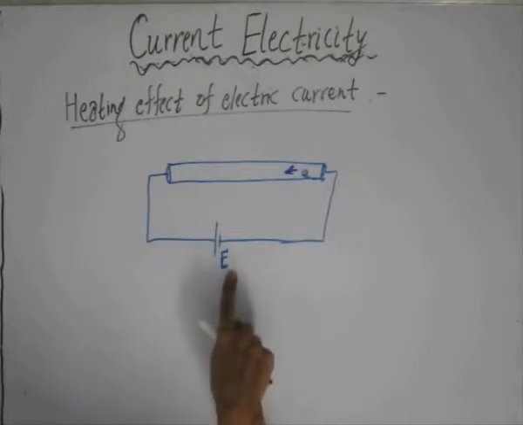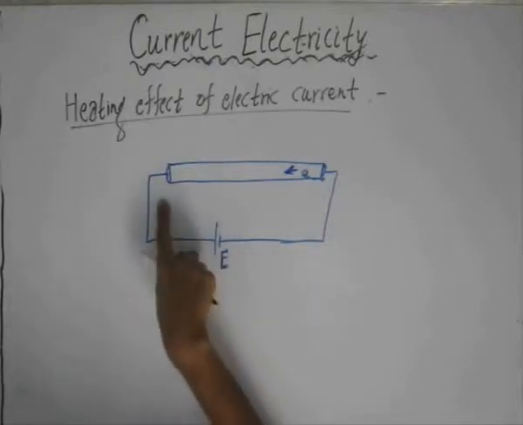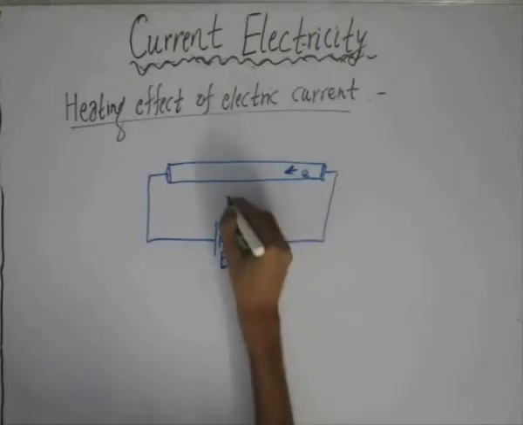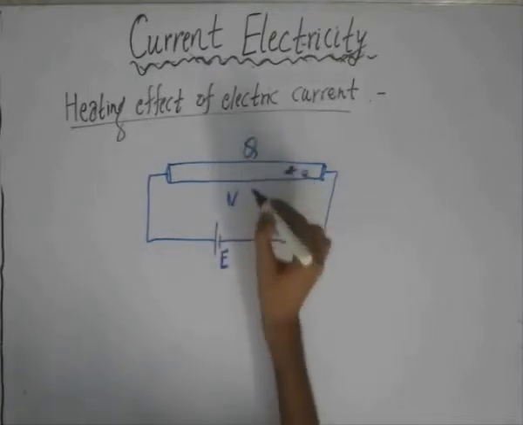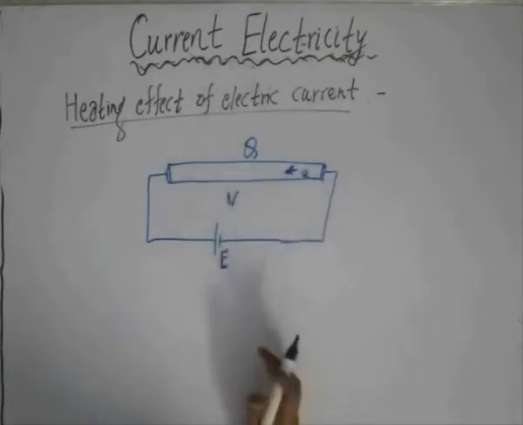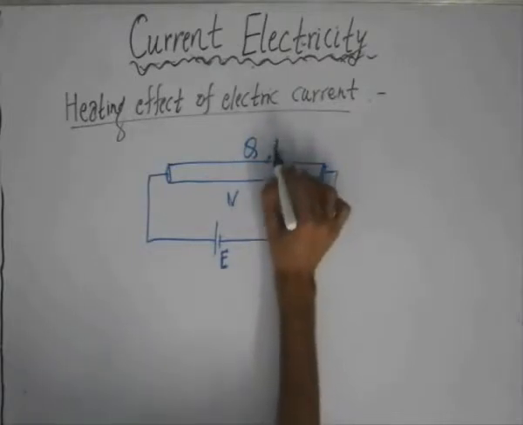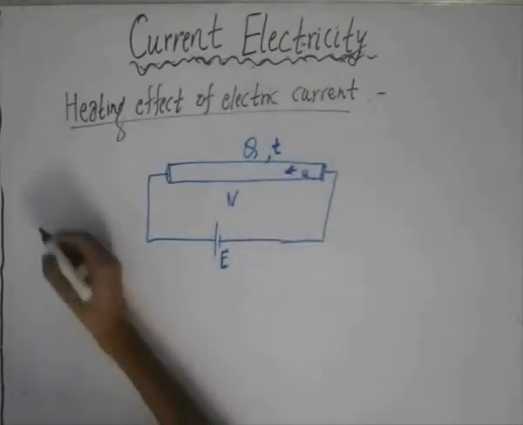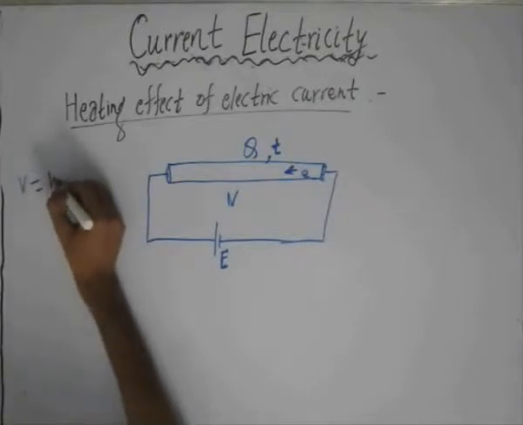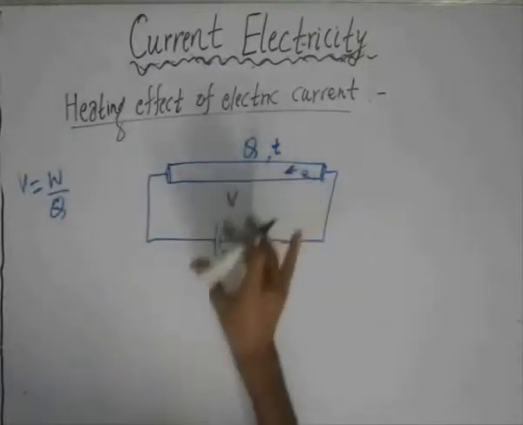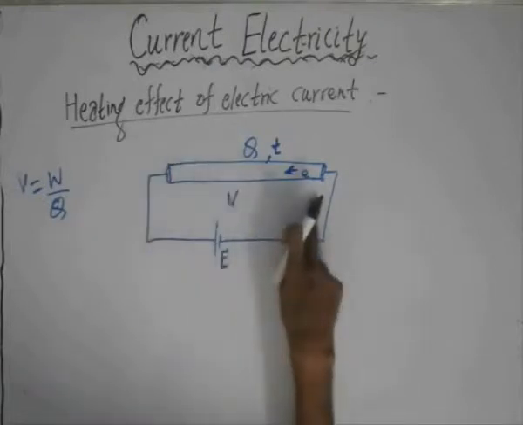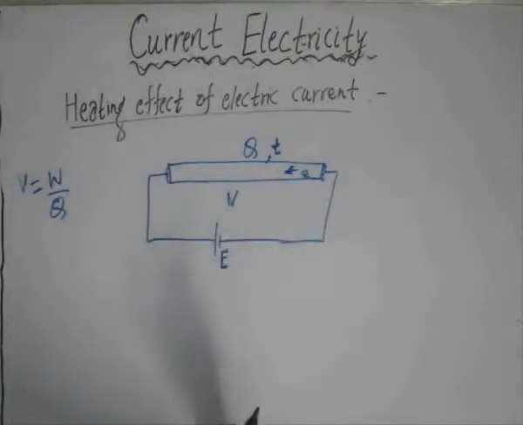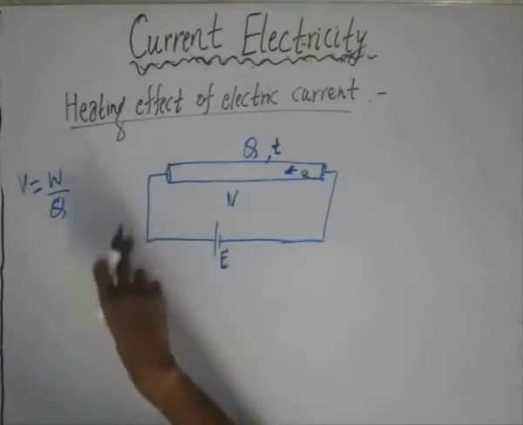In order to derive that relationship, let us assume that the potential difference between the ends of the conductor is V, and this potential difference V is causing a charge Q to travel through this conductor in a time t. We know that potential difference is actually the work done on the charge Q to move it from one end of the conductor to the other, that is, across the circuit.